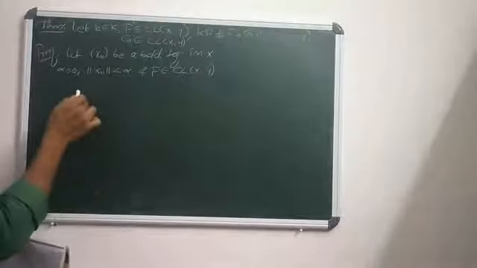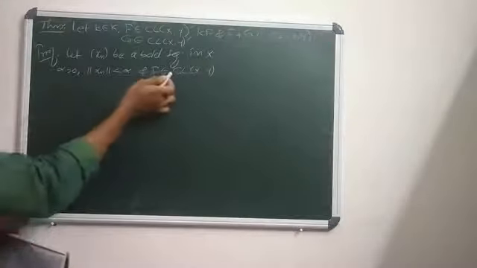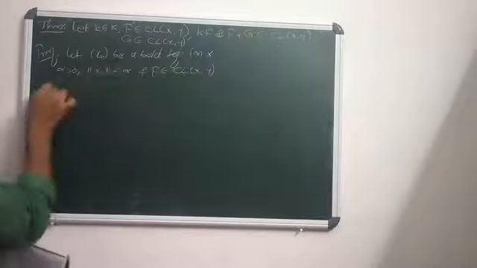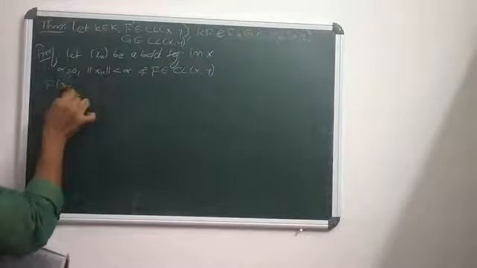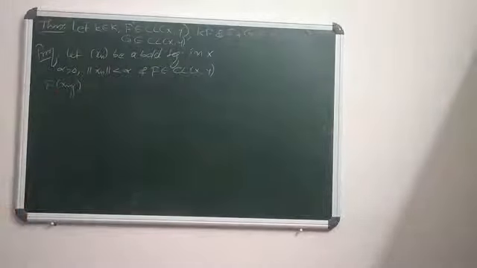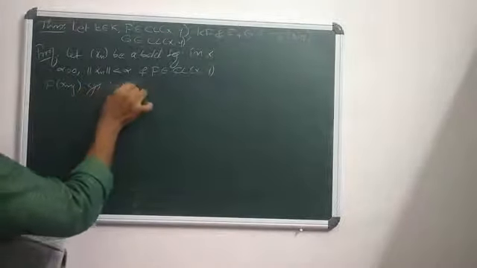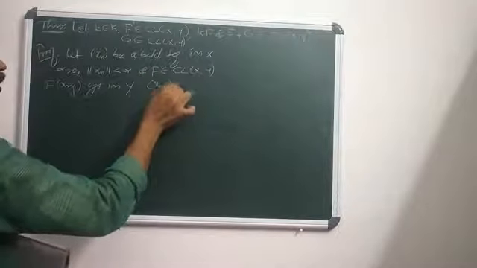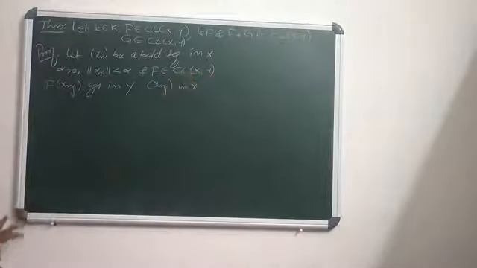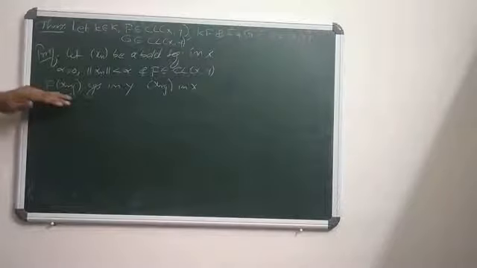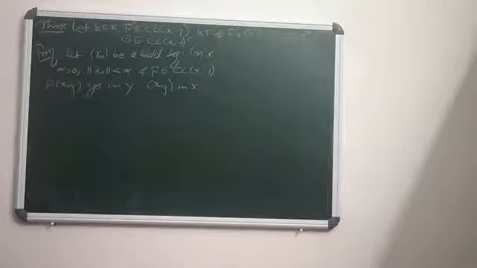Since F is in CL(X,Y), in the previous class we discussed that for any bounded sequence xn in X, F of xn has a convergent subsequence in Y, so F of xn converges in Y. Why? Because of the result that we discussed in previous class.